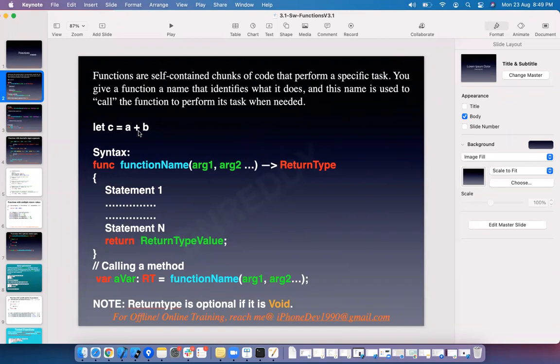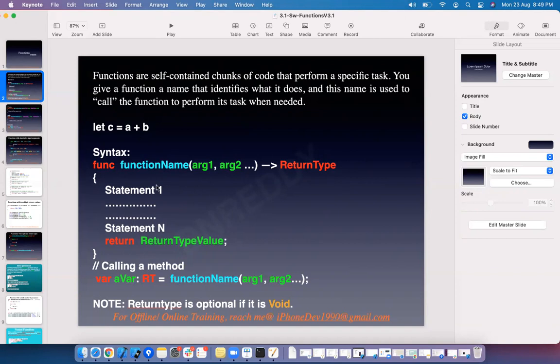Basically, the purpose of a function is to do some task. We have seen the program: a program takes input, the input is processed, and the output is given. We can say a function is a small program which takes some input and gives you some output. Sometimes it may or may not take input, and it may or may not give you output. The processing will be done and the results will be displayed.